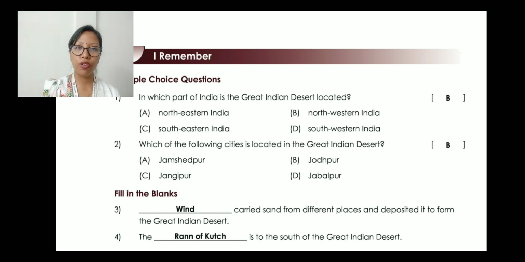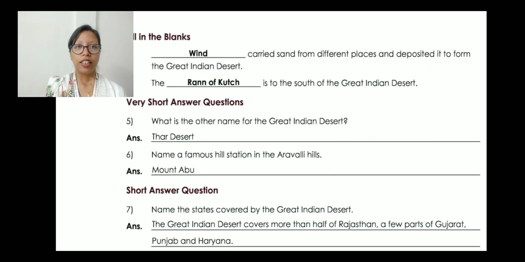Then question number 4 is the dash is to the south of the Great Indian Desert. Remember, the Run of Kutch in Gujarat. The Run of Kutch is to the south of the Great Indian Desert. Let's come to question number 5. What is the other name for the Great Indian Desert? Thar Desert, or you can write the Western Desert, the whole desert area. The Great Indian Desert or the Thar Desert.